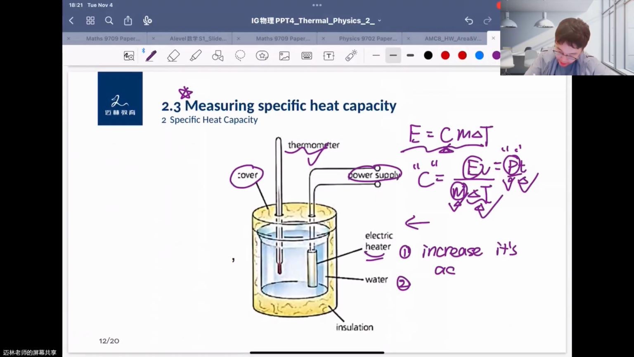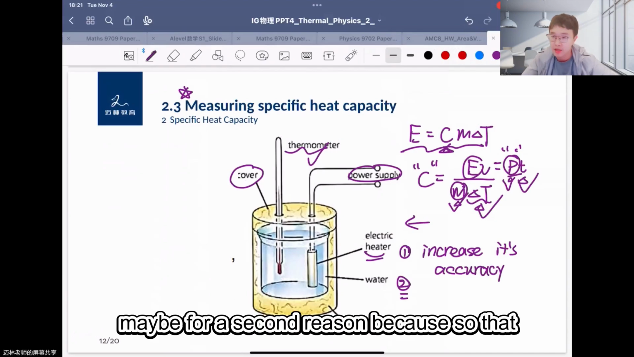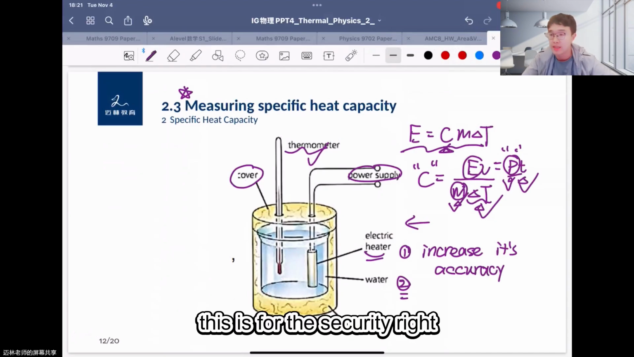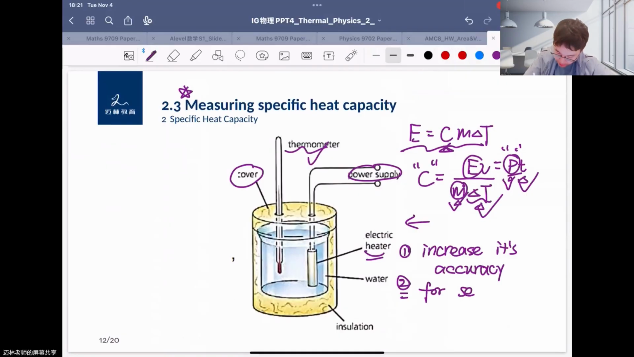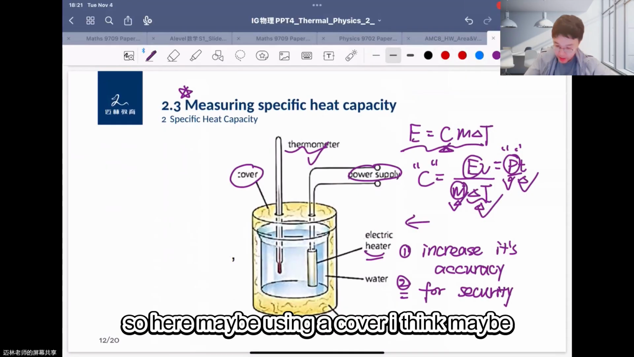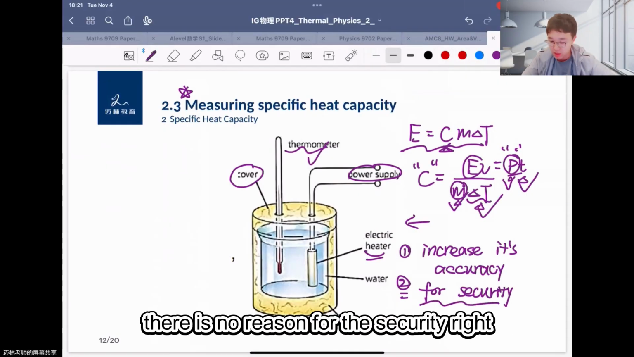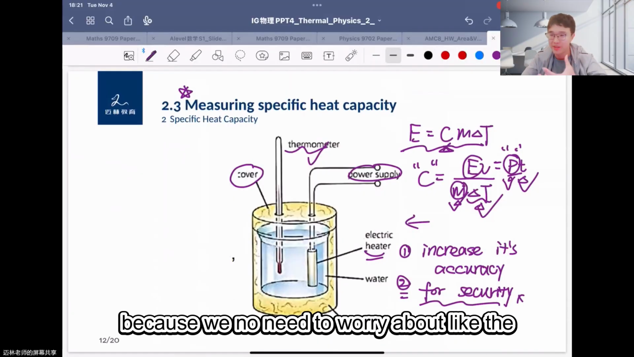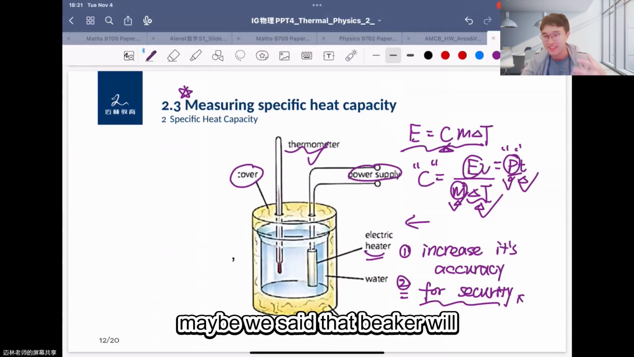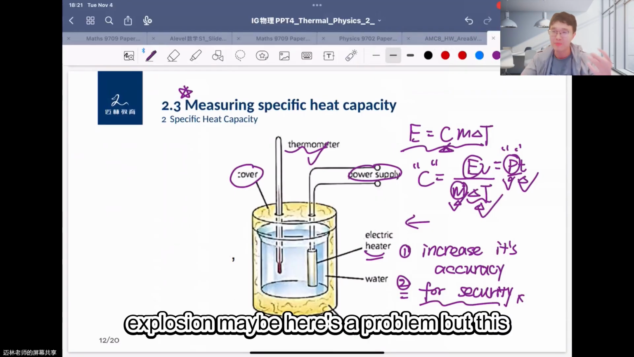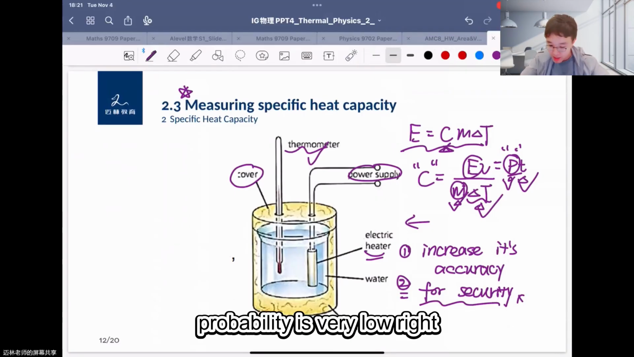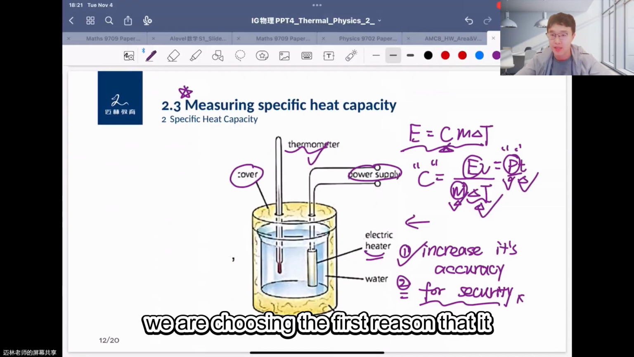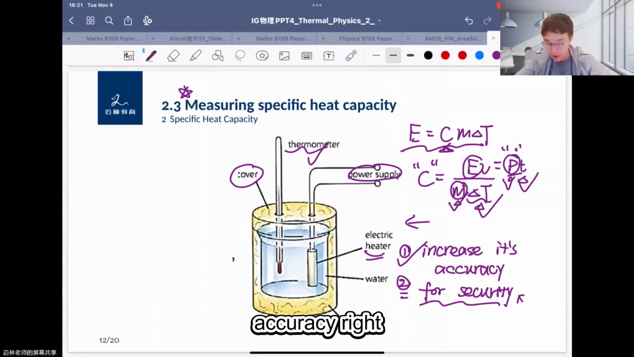Increasing its accuracy. And maybe for a second reason, we can say that this is for security, right? Here, when using a cover, I think there is no reason for security, because we don't need to worry about the beaker. Maybe you can say that the beaker will explode, but this probability is very low. So we are choosing the first reason, that it will increase accuracy.